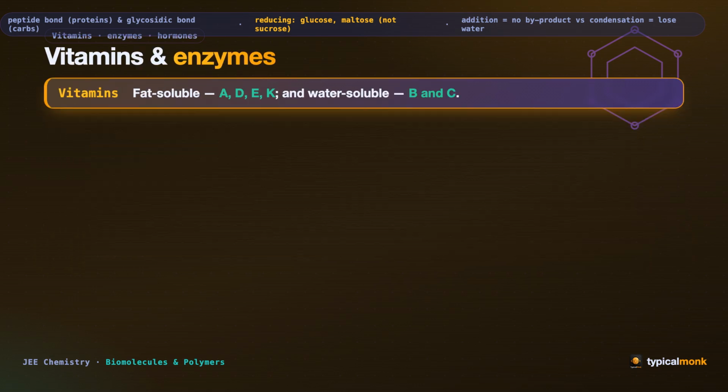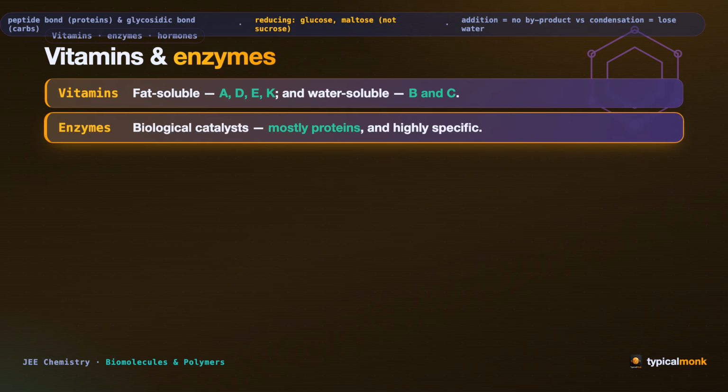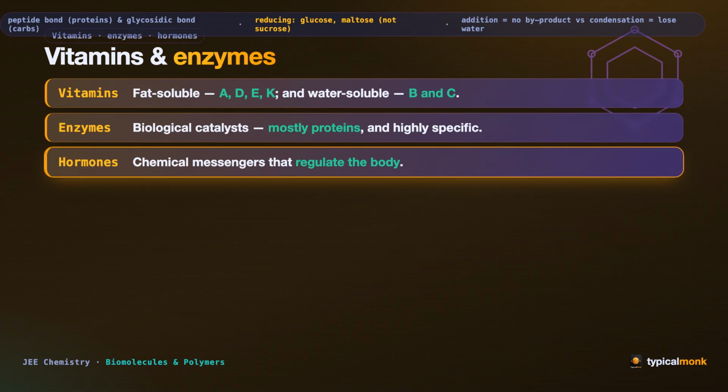Now vitamins, enzymes, and hormones. Vitamins: fat-soluble A, D, and K, and water-soluble B and C. Enzymes, biological catalysts, mostly proteins, and highly specific. Hormones, chemical messengers that regulate the body.